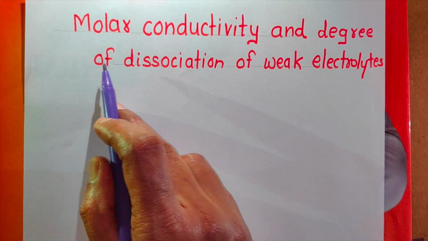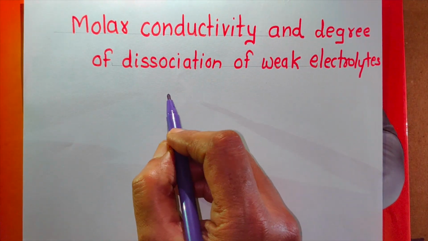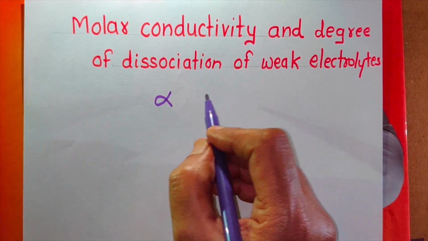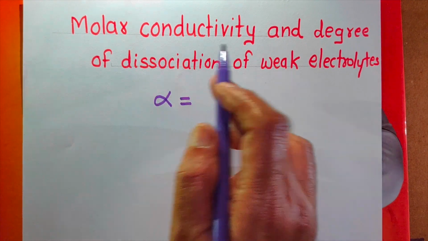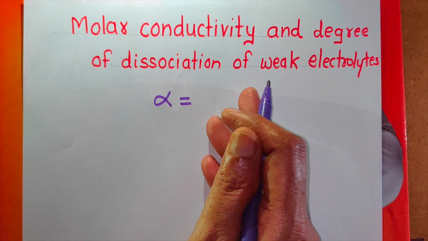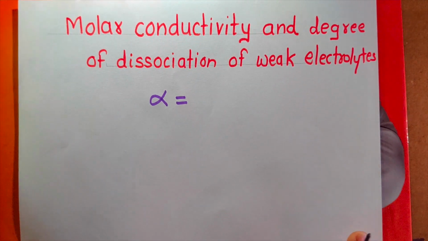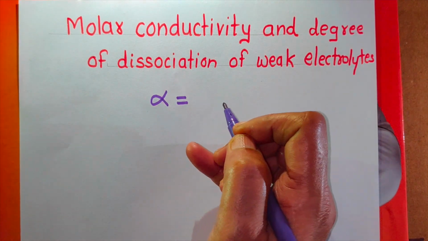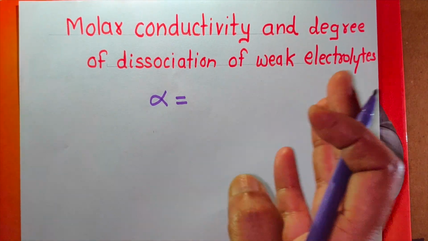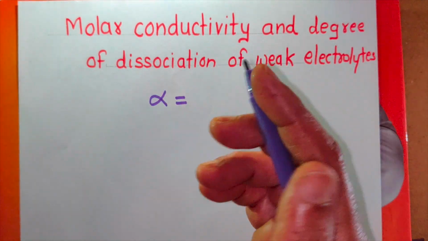Now see what is the relation between molar conductivity and the degree of dissociation of a weak electrolyte. The degree of dissociation of a weak electrolyte is denoted by alpha. How is it related with molar conductivity? You know that alpha, the degree of ionization, increases with dilution. Again, molar conductivity also increases with dilution. Alpha is the extent of ionization, and molar conductivity also measures the extent of ionization. For weak electrolytes, what is the relation between alpha and molar conductivity?